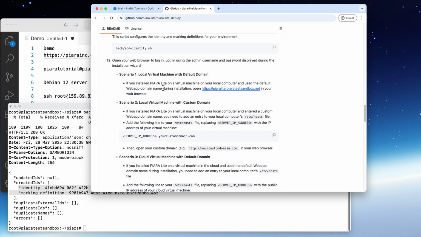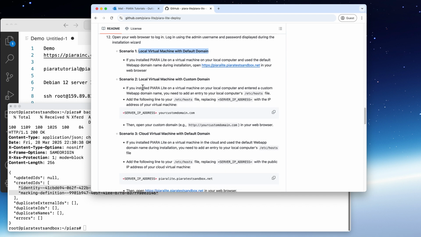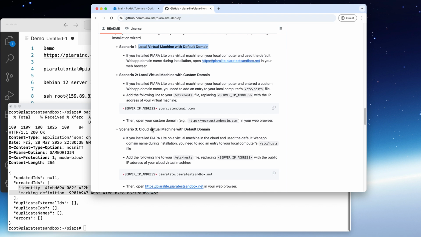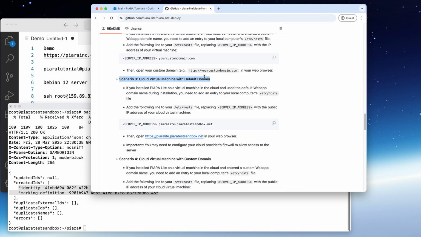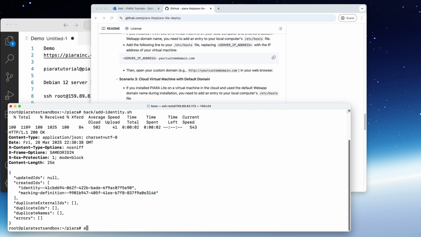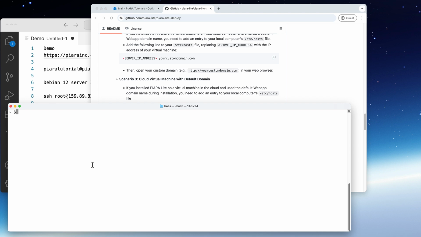Depending on your scenarios, if you use local virtual machine, you can simply click on it and default domain. But if you used any other variations, please pick the scenario for yourself. For this tutorial, I used cloud virtual machine and default domains. Therefore, I need to adjust the etc hosts file on my machine. I'm using Mac, so I'm going to show you how to do it on Mac. It should be similar on Linux. Windows users, please Google it.